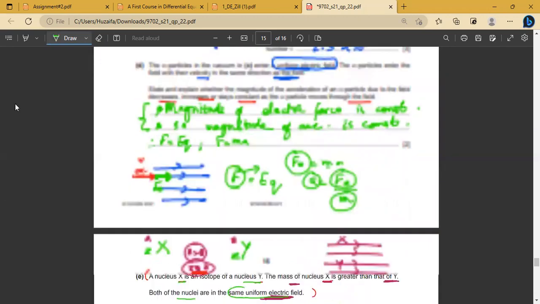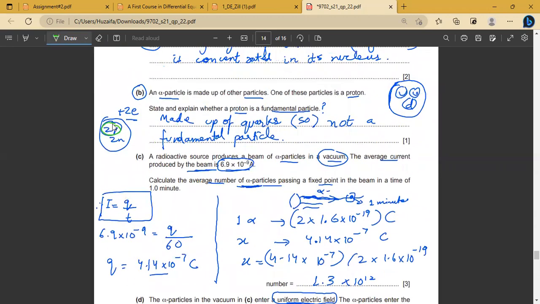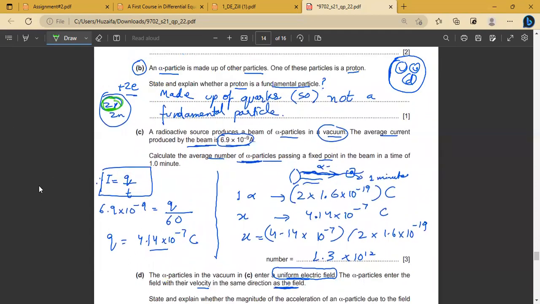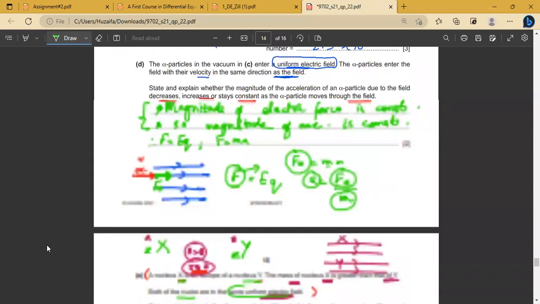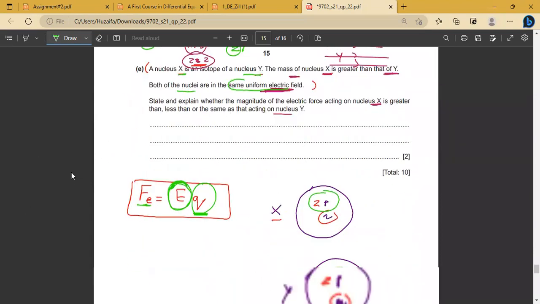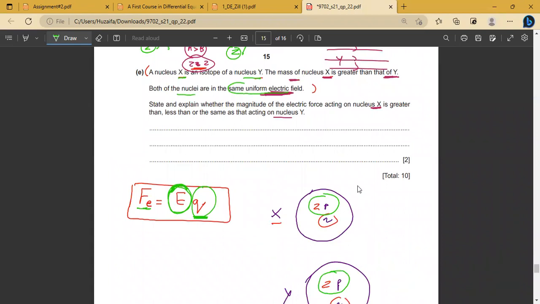As in the earlier example, the number of protons in the alpha particle nucleus was 2, so it has a charge of plus 2e. Nuclei are always positively charged because of the positively charged protons. So if both nuclei X and Y have the same number of protons, the charge on both of them will be the same.